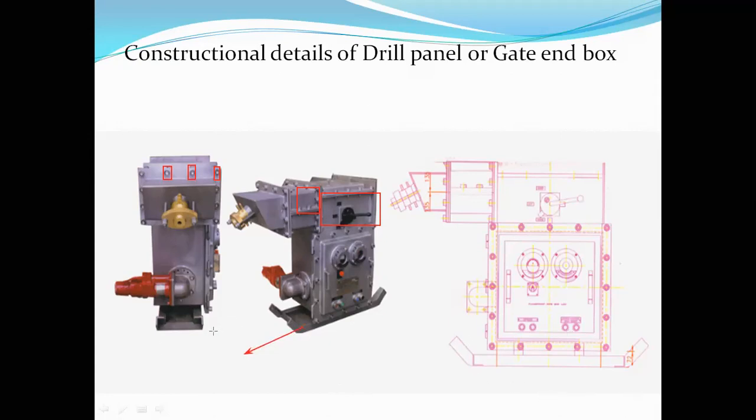This is the lower compartment, and this is the upper compartment, and these are all the shrouded bolts.